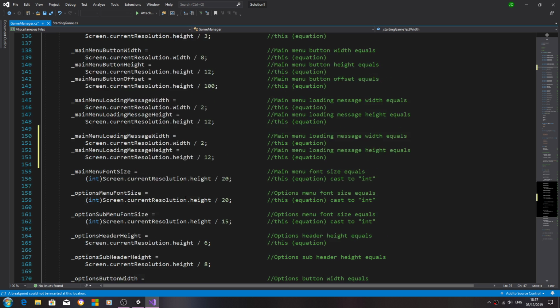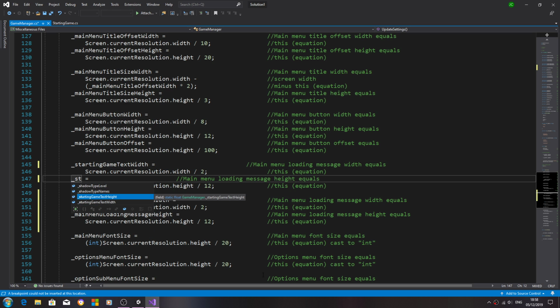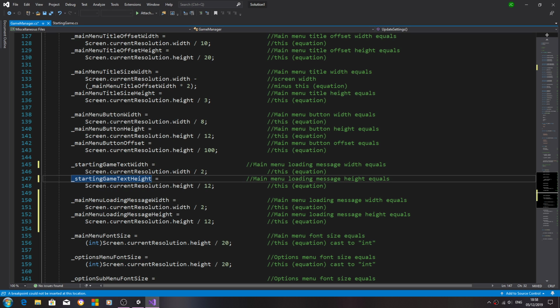So let's come down. So we'll paste in starting game text width, starting game text height. Again, we'll tidy up and change the comments. So starting game text, and we'll copy and paste this in for the height line.